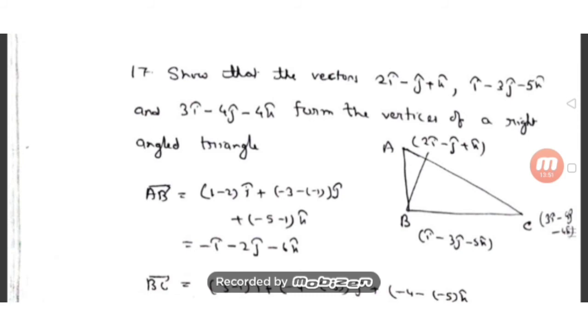That means the square of the magnitude of the hypotenuse, that is one of the sides, is equal to the sum of the squares of the magnitudes of the other two sides. I have to find out the vectors AB, BC and AC. We have found out, as earlier, AB, these are the vectors. Show that these are the vertices of a right angle triangle. These vertices are given directly. The position vectors are not given in coordinate form. It is given in the i cap, j cap, k cap form, right?